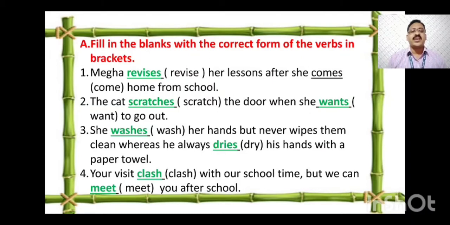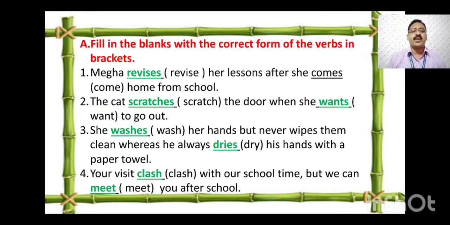She washes her hands but never wipes them clean, whereas he always dries his hand with a paper towel. Here she is singular, so washes. Here he is singular, so dries. So the correct answer is: she washes her hands but never wipes them clean, whereas he always dries his hand